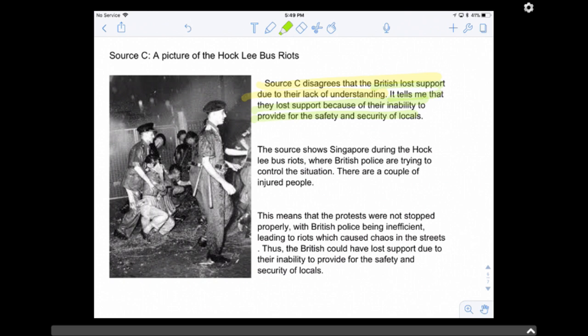How do you know this? Because the source shows the Hock Lee bus riot, they failed to control the situation. There are injured people here, right? What does this mean? It means that probably their police force is inefficient, leading to chaos in the streets. So hence they lost support because of their inability to provide security for the people in Singapore. So this is the third example.